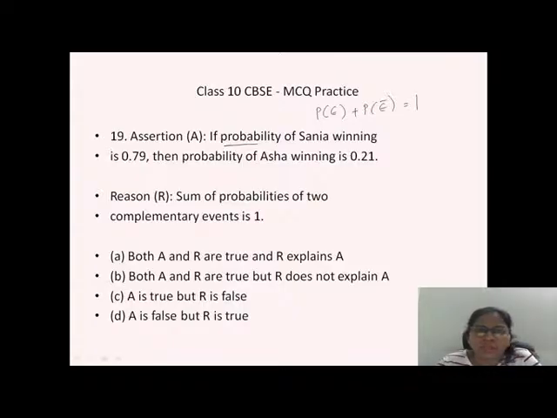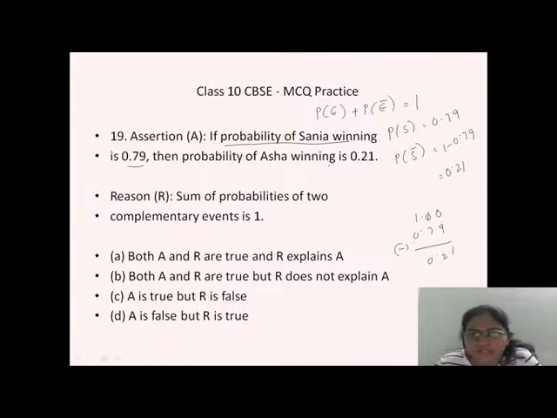The probability of Sania winning is 0.79. So the probability of Sania not winning will be 1 minus 0.79. Subtract it. 10 minus 9 is 1, 9 minus 7 is 2. 0.21. Yes, that's right.